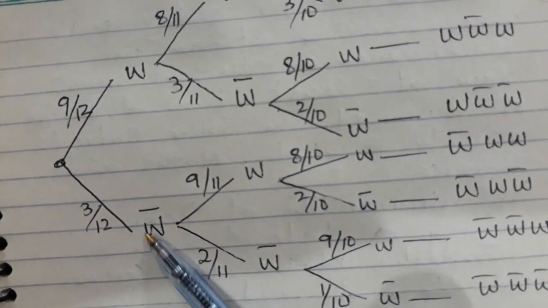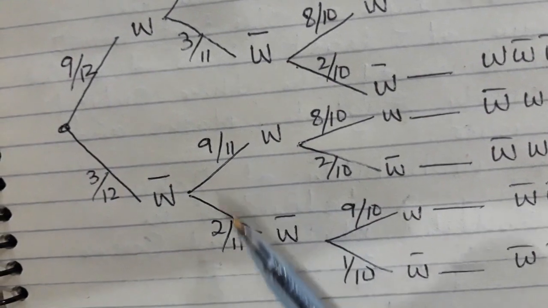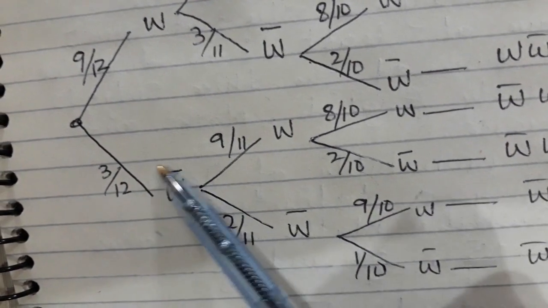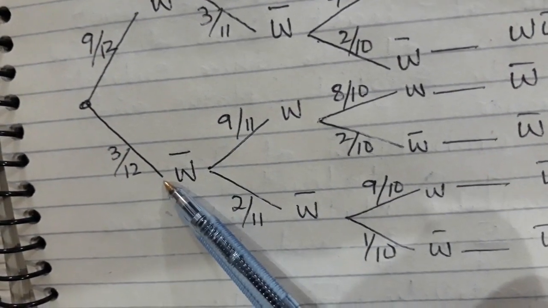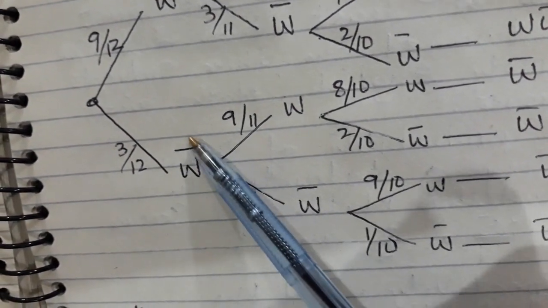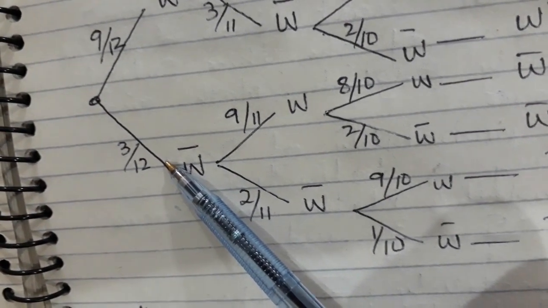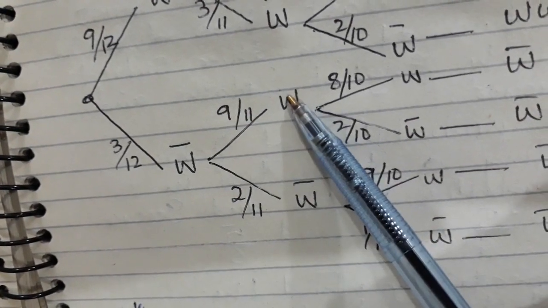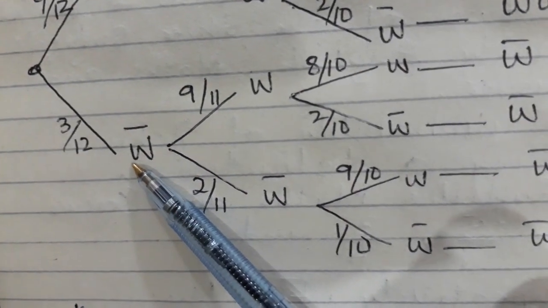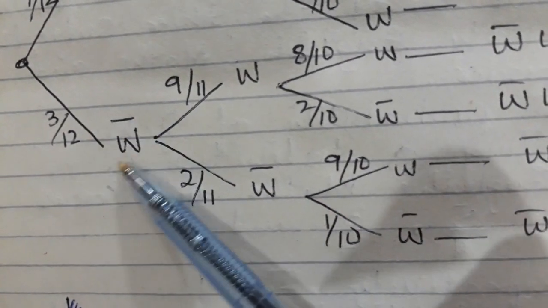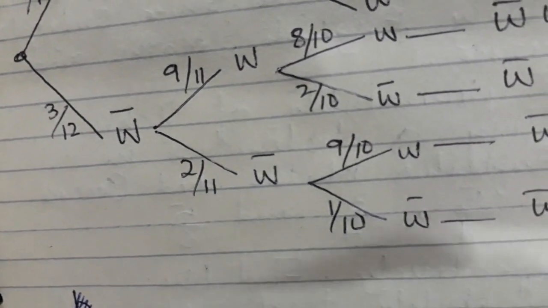Or if the first time it is not working, then definitely the second time the denominator will reduce because one bulb has gone out, but whether the numerator will change or not depends on it. Because I'm taking out a non-working bulb, it means 9 working bulbs are still in the box. So that's why it is 9 over 11. And if this is not working first time, so now one non-working is out, so there are remaining 2 bulbs which are not working. So that's why it is 2 over 11.